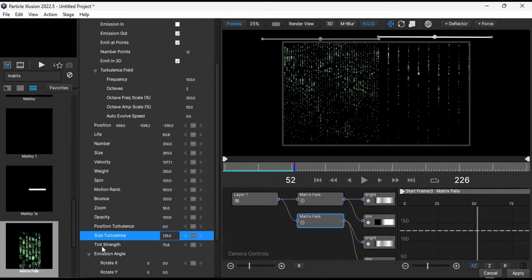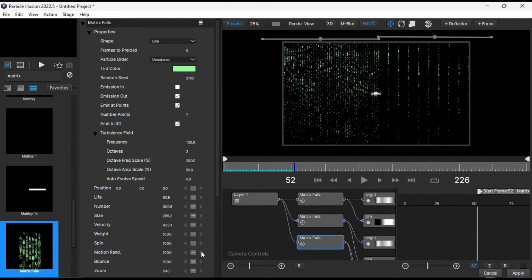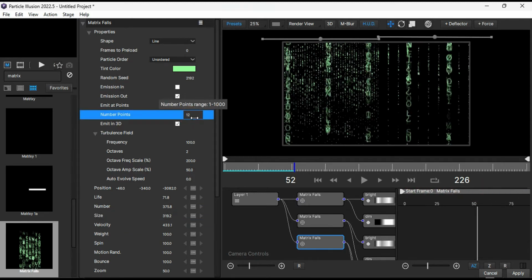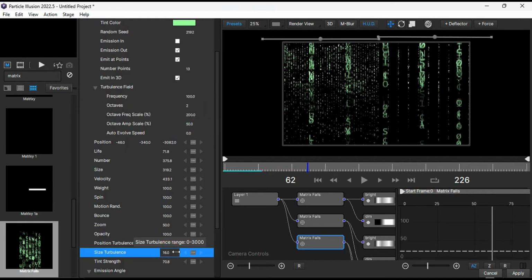Then add Matrix Falls again, stretch it, and change its X position to -46, Y position to -340, and Z position to -3082. This will bring the codes much closer to the camera. Increase life, number, and size according to the need. Place the codes at the start point and change numbers to 13. Set the size turbulence to 67.